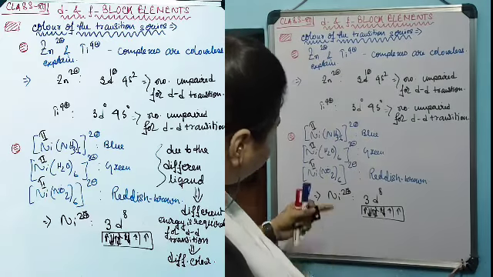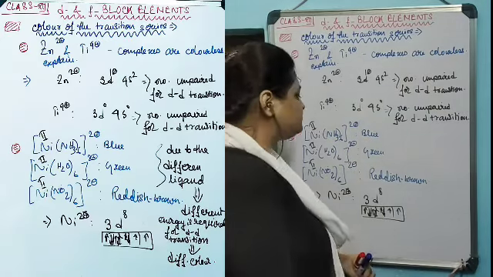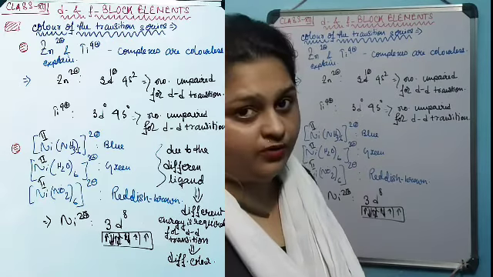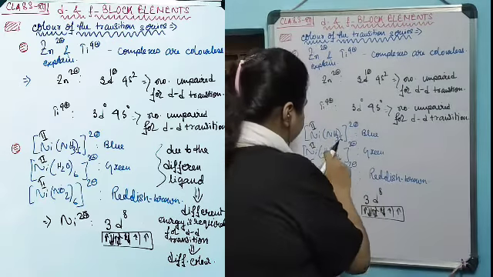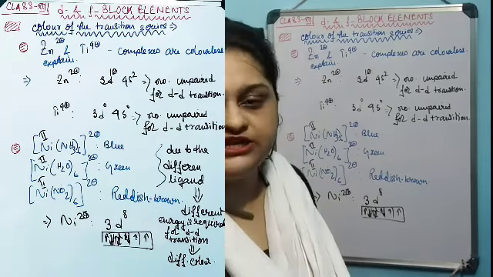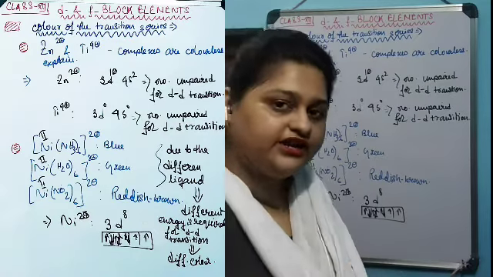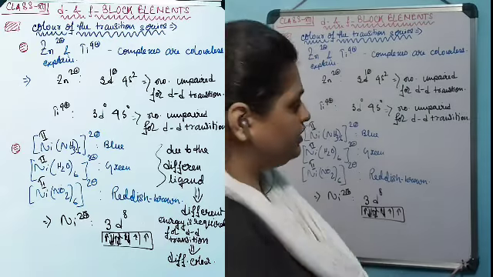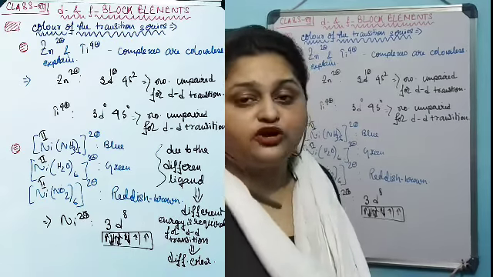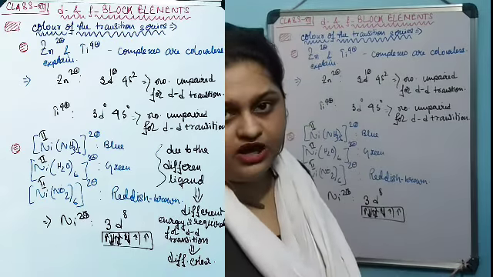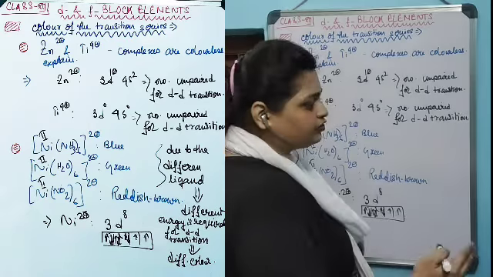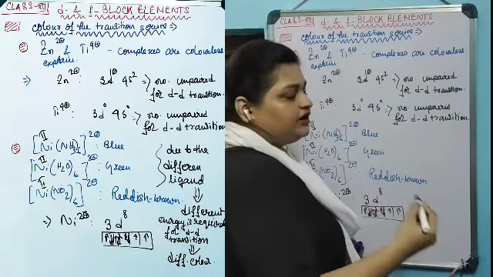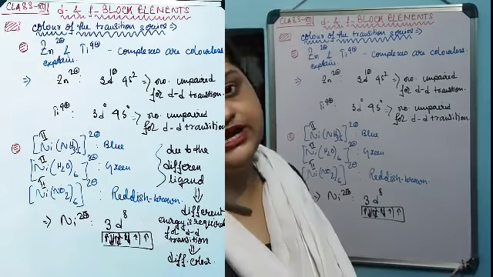There are 3 different complexes of nickel 2 plus given here. All of them are colored, but all of their colors are different from one another because the surrounding species that the nickel 2 plus is surrounded by are different, depending on their strength. The color produced is different because the energy required by the unpaired d electron for the d-d transition is different, owing to the different environment in which the nickel is present.